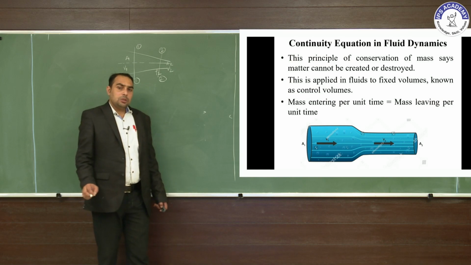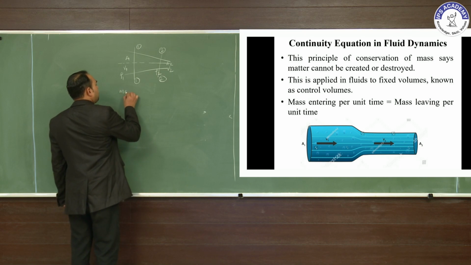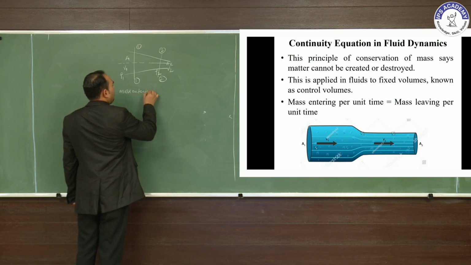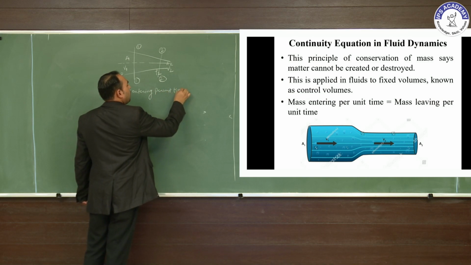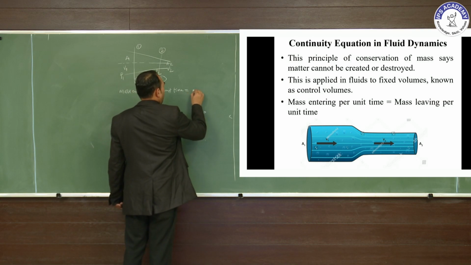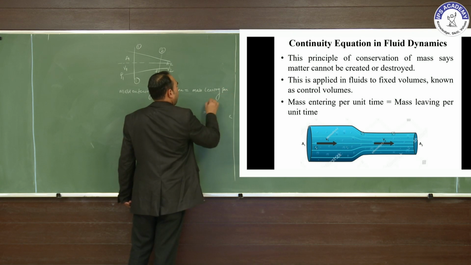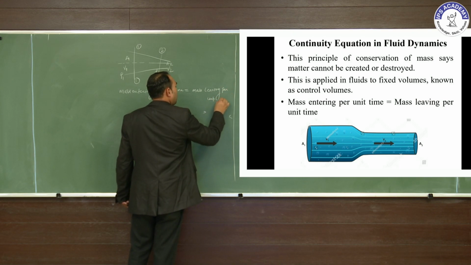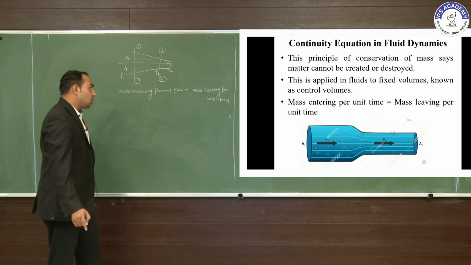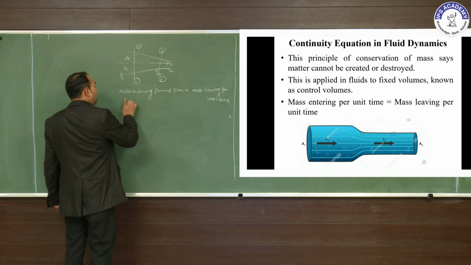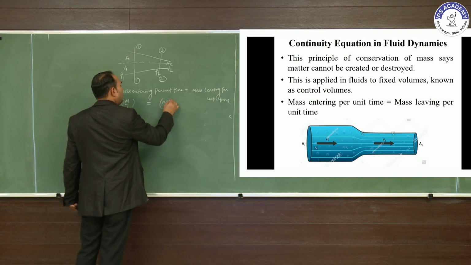Mass entering per unit time is equal to mass leaving per unit time. So basically, mass per unit time at the entering condition and mass per unit time at the leaving condition.